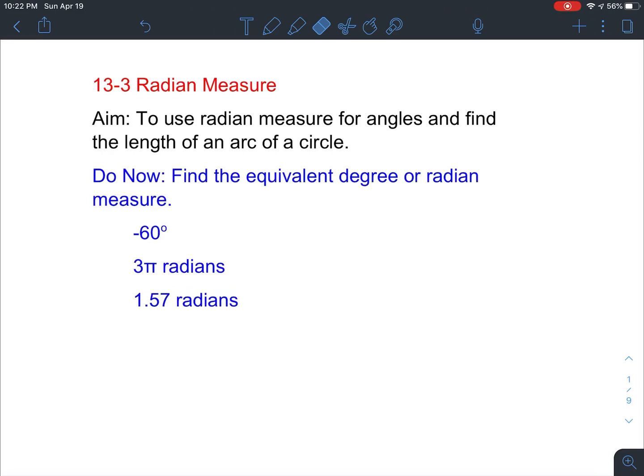So just as a refresher, I'd like for you to find the equivalent measure for the following three angle measurements. We have negative 60 degrees. I want you to convert that to radians. And the other 2 radians, I want you to convert that to degrees.